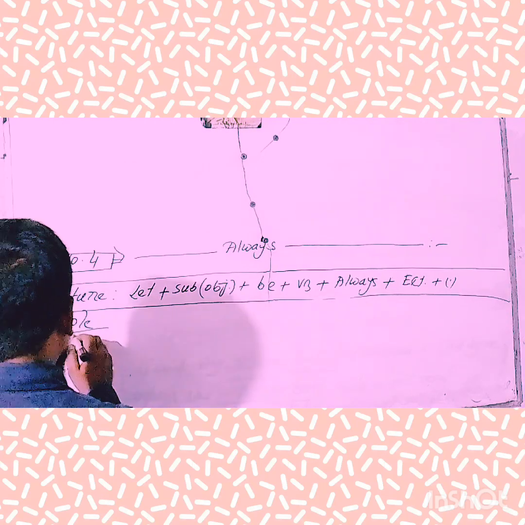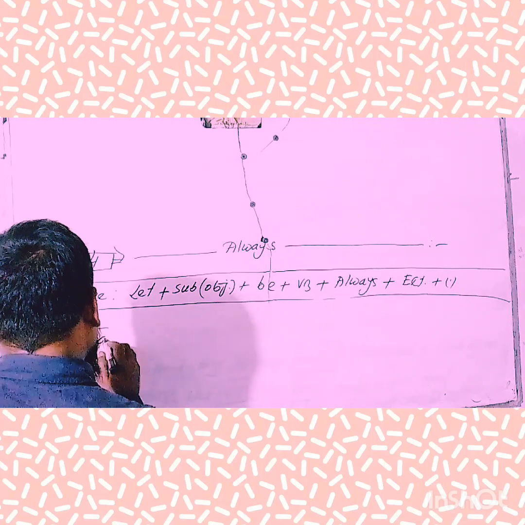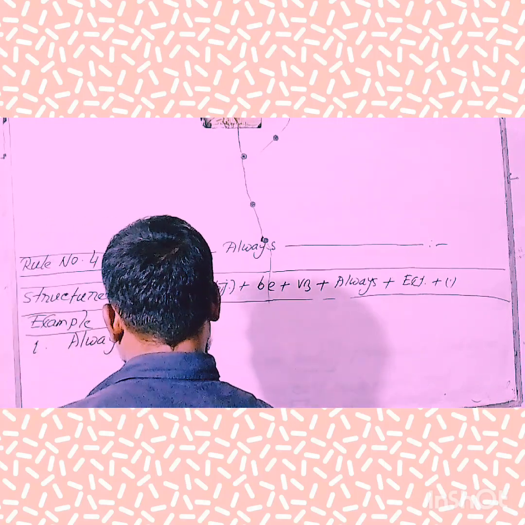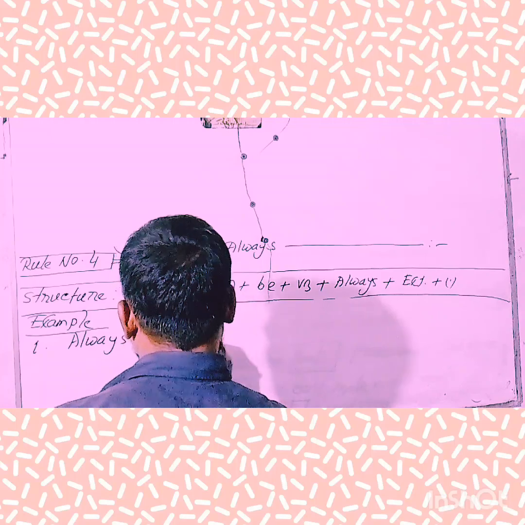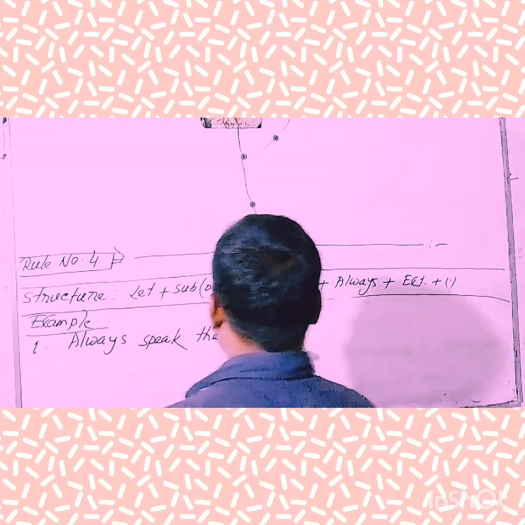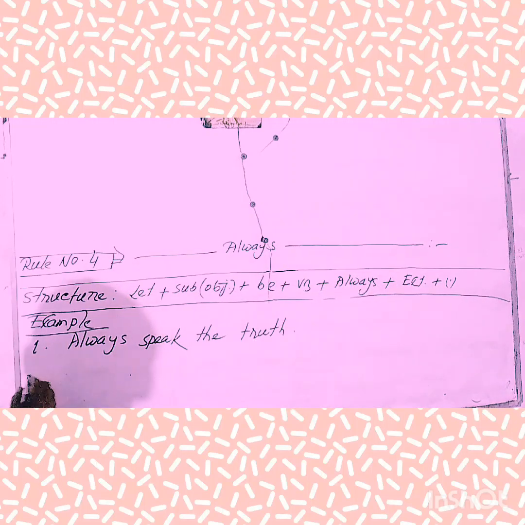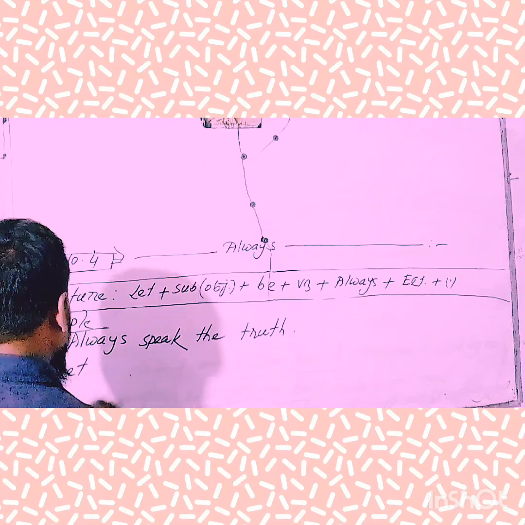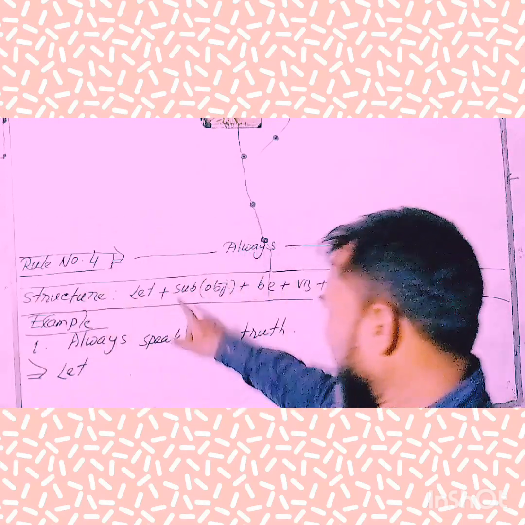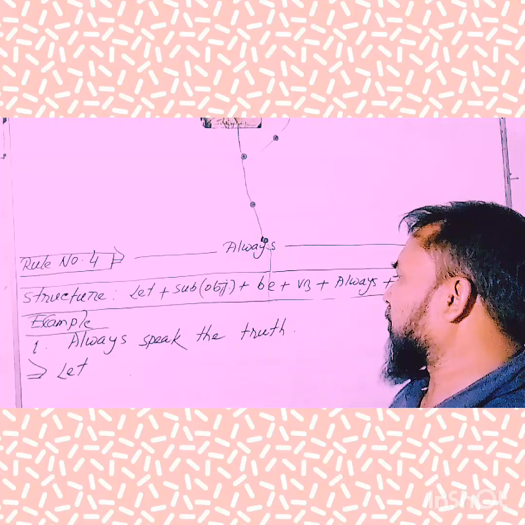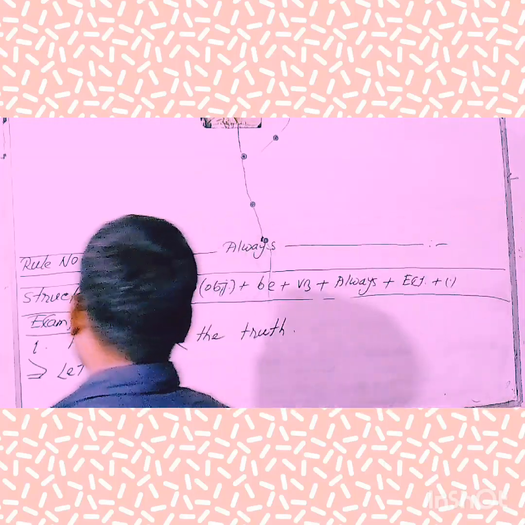Example number one: always speak the truth. Now, try to use the structure pattern. At first, you'll have to use "let". Next, number two, the objective form of the object. Here, the objective form: the truth.